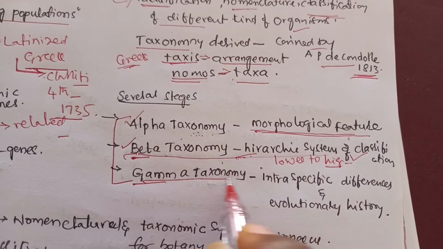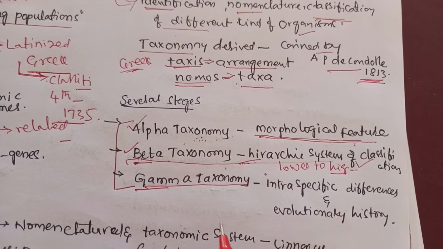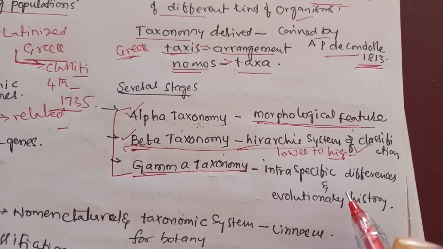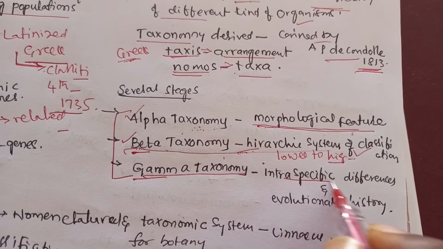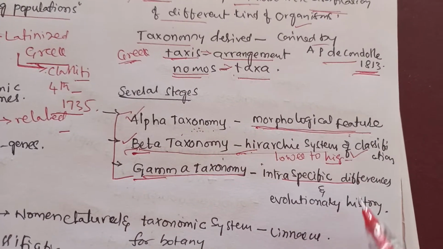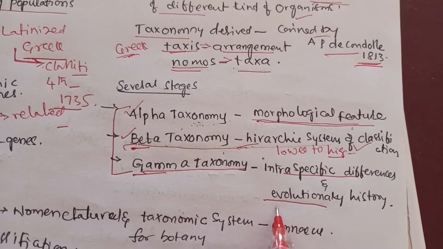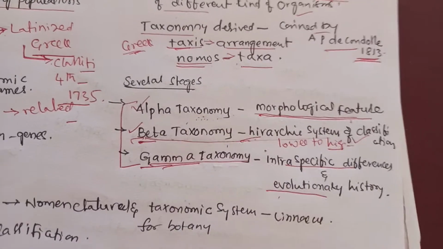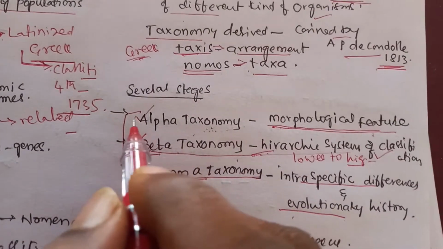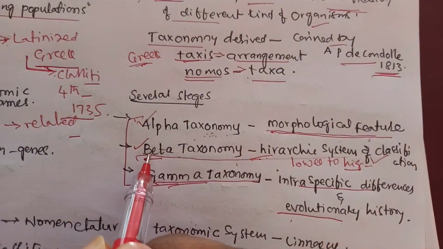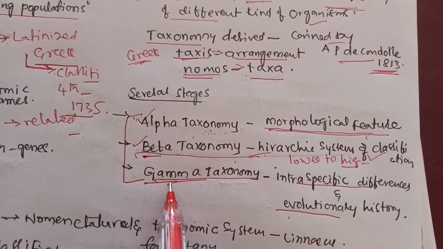Another one, gamma taxonomy. In this stage, interspecific differences and also evolutionary histories are studied under gamma taxonomy. So three stages are there: alpha taxonomy, beta taxonomy, and gamma taxonomy.